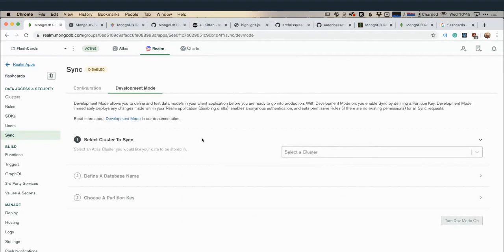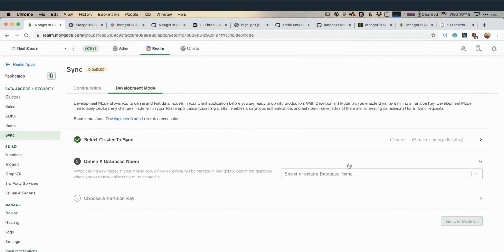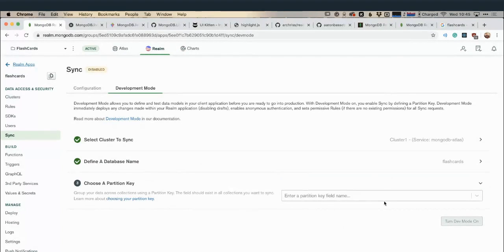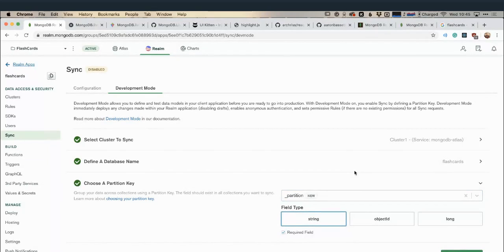So in development mode, I just need to pick my cluster. I can set a database name of flashcards. And then for my partition key, I'm going to set a partition of partition. Now, partition key is quite important. Partition key allows you to partition the data that is synced down to the device.